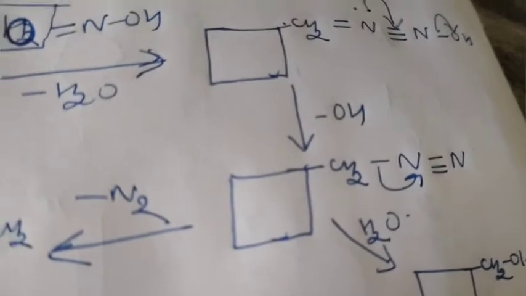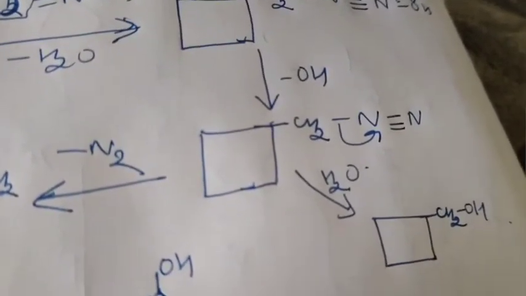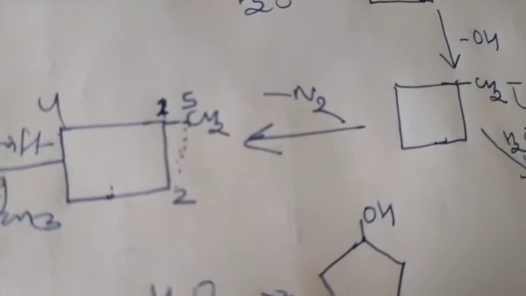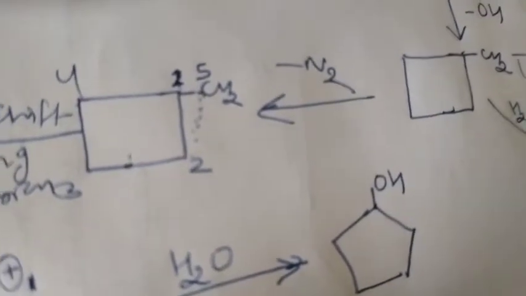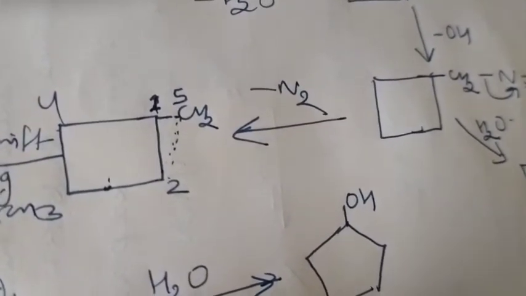Then again, because this is a diazonium, as you know, whenever a diazo salt is formed it always eliminates nitrogen. So here nitrogen will eliminate and we will get this kind of product. CH2 will be only over here. Whenever N2 is eliminated, definitely the carbon will carry a positive charge.